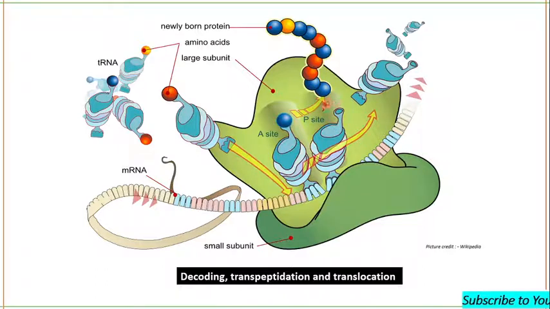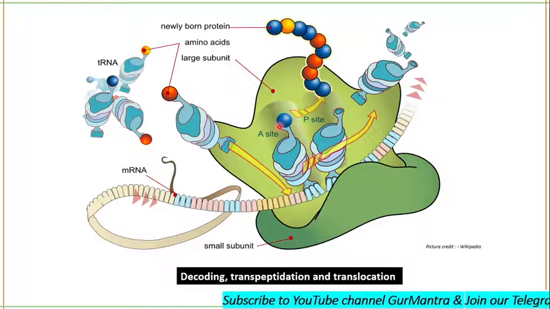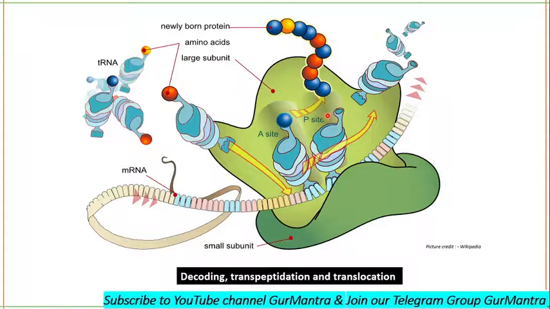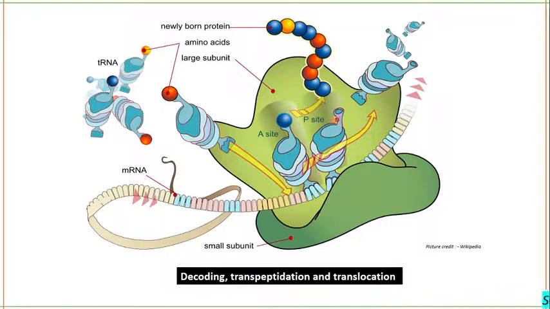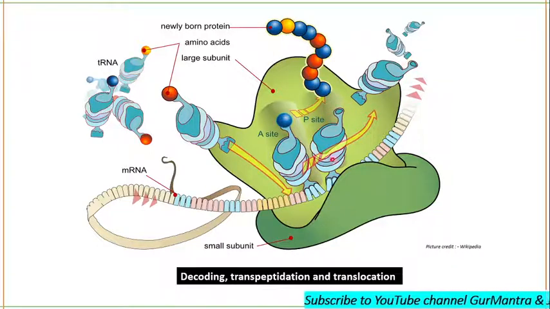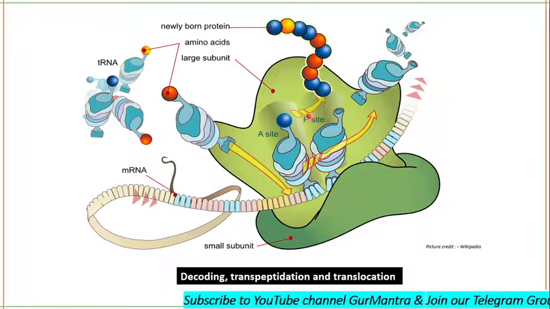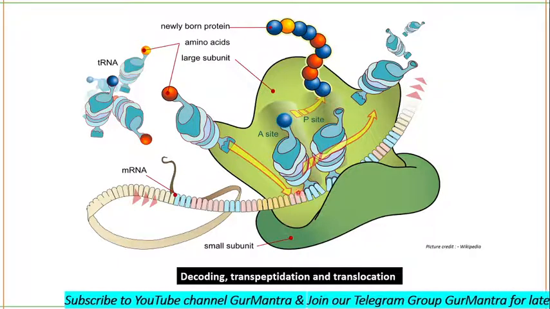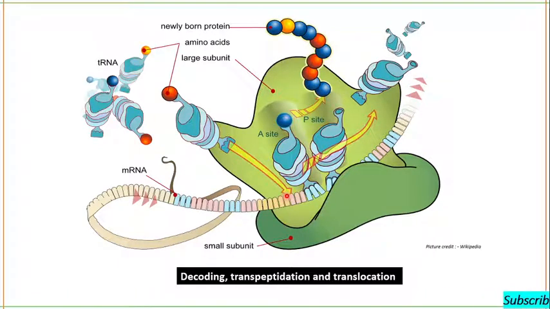And after decoding has been done, the tRNA has been placed at the A site, there will be transpeptidation. The P site will transfer its peptidyl group to the A site. And this P site will become the E site. The tRNA present here is deacylated. Now it will be exiting. This will become the E site. This A site will become the P site. And these further codons will be acting as the A site.